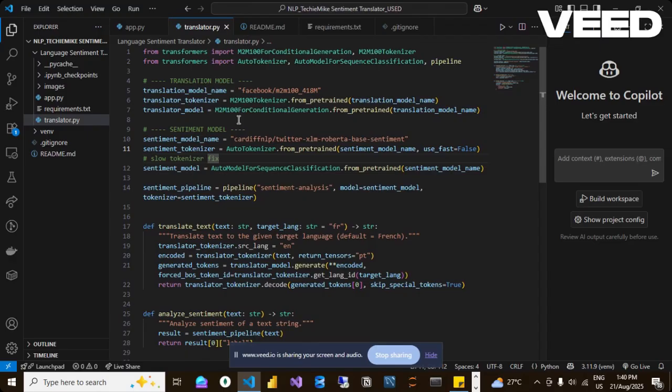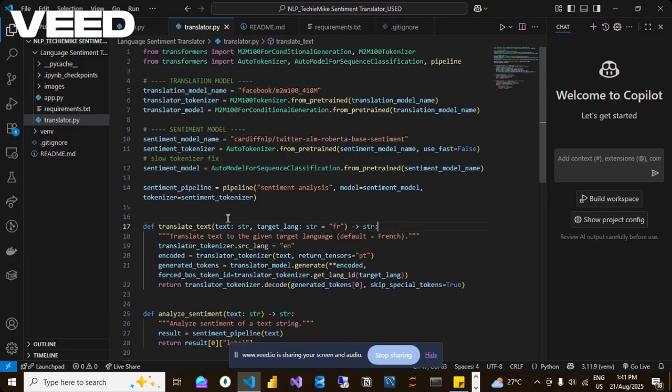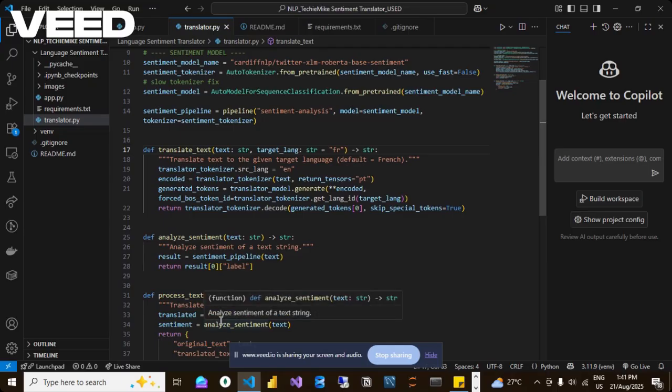Then the sentiment model here is a model which I use, which is the Cardiff NLP Twitter RoBERTa model, which helps you to understand the sentiment attached to the word you have entered, whether it's positive, negative, or neutral, as the case may be. Then there'll be a pipeline which helps you create a system to keep translating and analyzing the sentiment. So here there are three basic functions. The first function translates your text, the second function does the sentiment analysis, while the third function helps you to embed the two other functions and create a dictionary out of it.